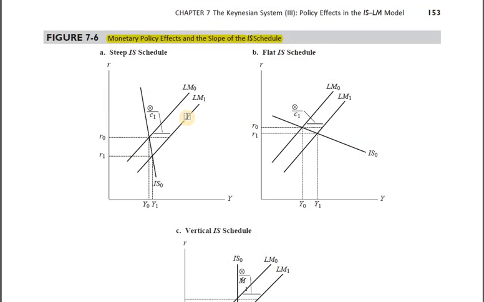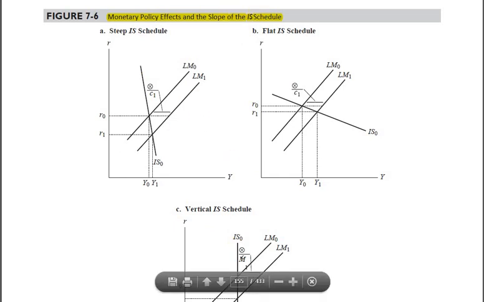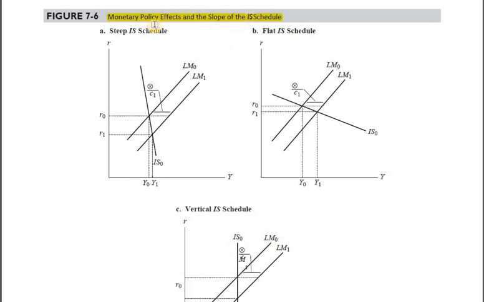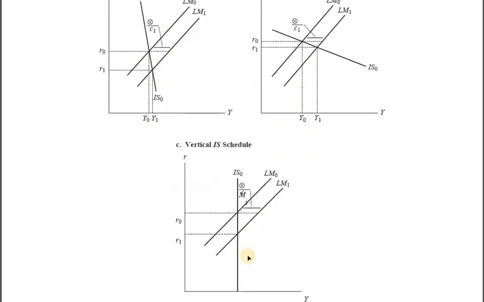हमको एग्जाम भी निकालना है, तो एग्जाम में हम कैसा फटाफट से बना पाएंगे? तो पहला तो थंब रूल यही है, whenever we are to talk about the effects of any policy, fiscal policy, monetary policy, with regard to the slope of the IS schedule, make the LM schedule like this. Neither very steep nor very flat, just like this, and its slope is not getting changed, it stays constant. LM is like this here, and like this here.